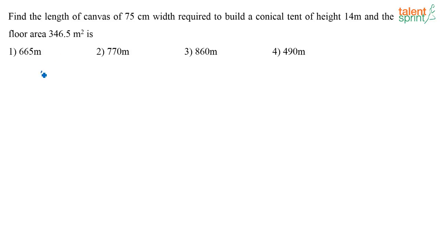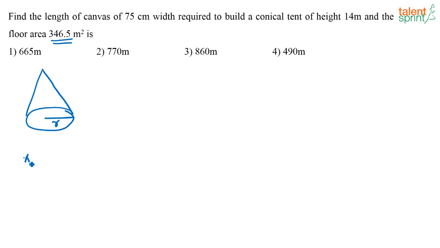See, you have to make a conical tent, and what are they saying? In this conical tent, the floor area, basically this tent is kept on a floor, so this is the floor area. This floor area is given as 346.5 meters squared. So from this floor area, what can I find out? I can find out the radius of the tent.